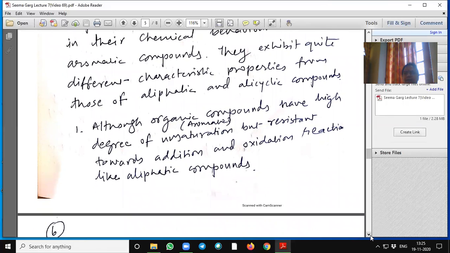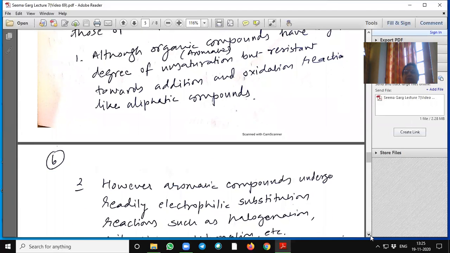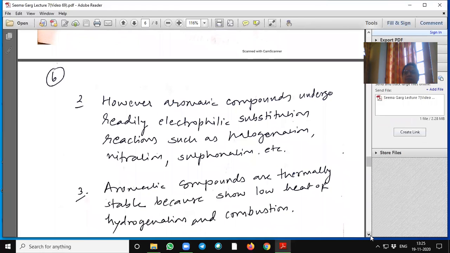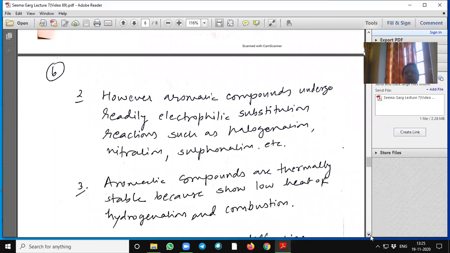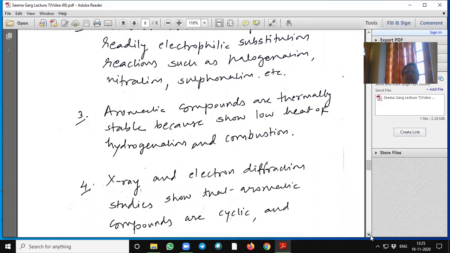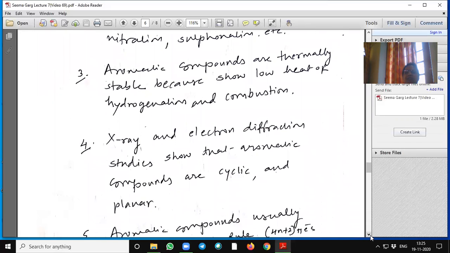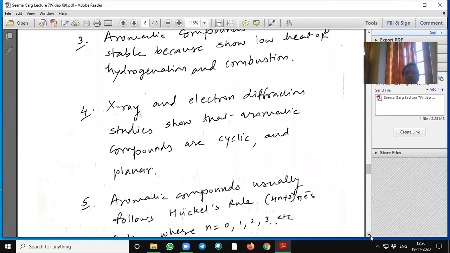Although aromatic compounds have a high degree of unsaturation, they resist addition and oxidation reactions like aliphatic compounds. However, aromatic compounds readily undergo electrophilic substitution reactions such as halogenation, nitration, sulfonation, etc. Aromatic compounds are thermally stable because of their low heat of hydrogenation and combustion.